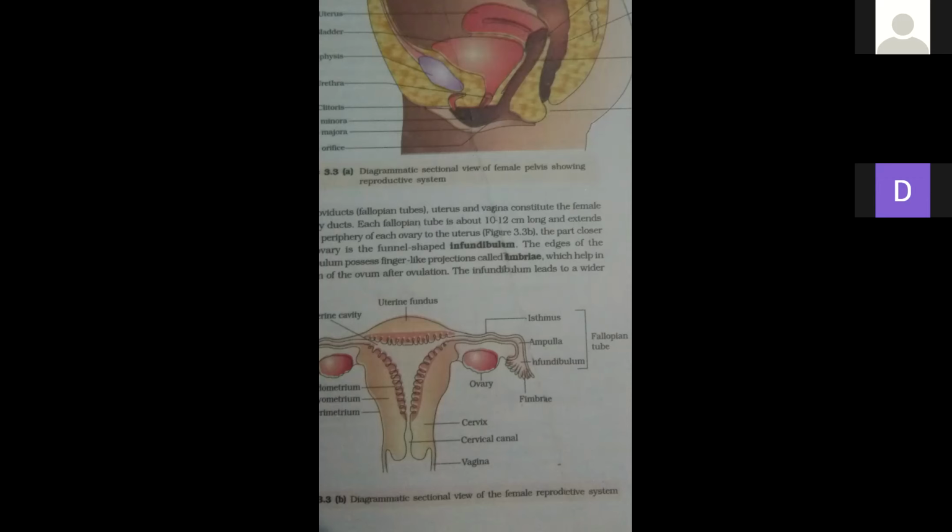One question arises here: where does fertilization of the ovum take place? In the fallopian tube, or at the ampullary-isthmic junction of the fallopian tube, where fertilization takes place.